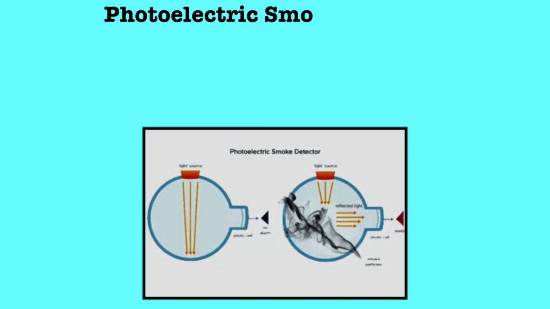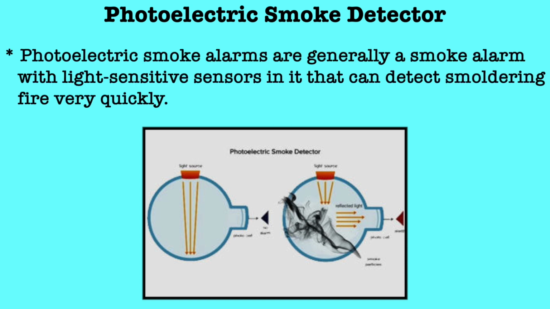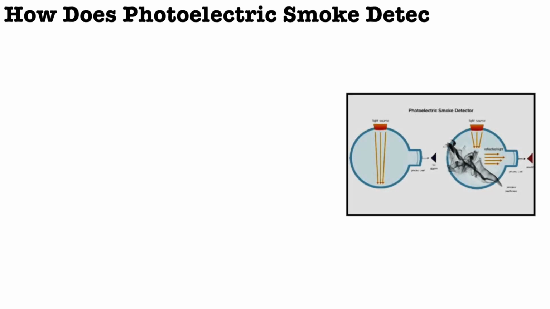Now we will discuss another type of smoke detector, called the photoelectric smoke detector. A photoelectric smoke alarm is generally a smoke alarm with a light sensitive sensor that can detect smoldering fire very quickly. A photoelectric smoke detector rings whenever smoke particles are there. Now we will see how this photoelectric smoke detector works.